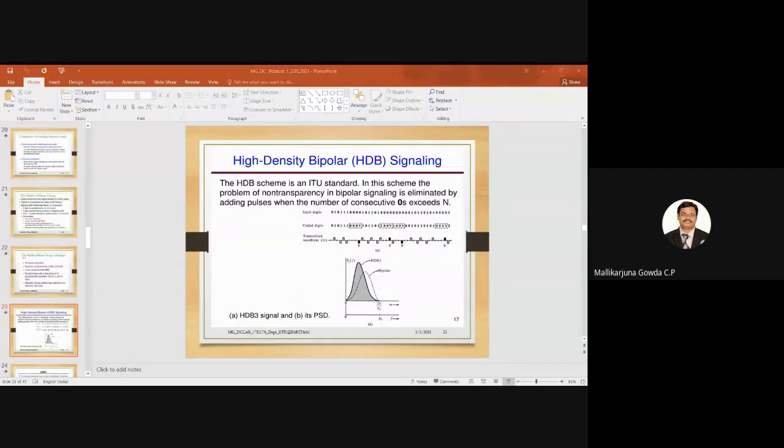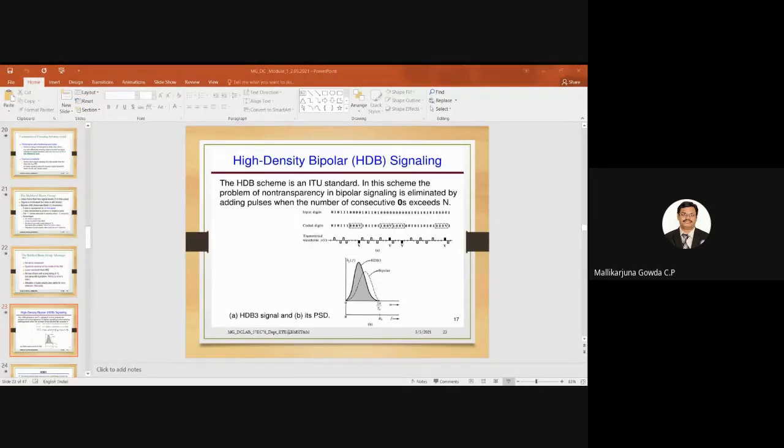The next one has to be positive in bipolar, but to indicate that I have inserted a special sequence, and at this point it is violating the bipolar rule, it is represented by a negative pulse. Hope this point is clear. 000V, and V equal to 1 violates the bipolar rule, which I represent by a negative pulse.